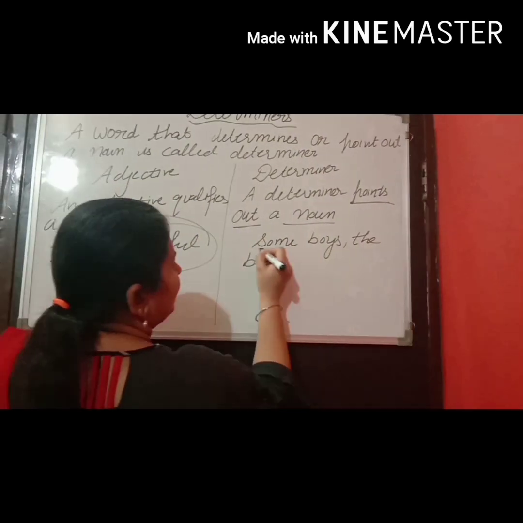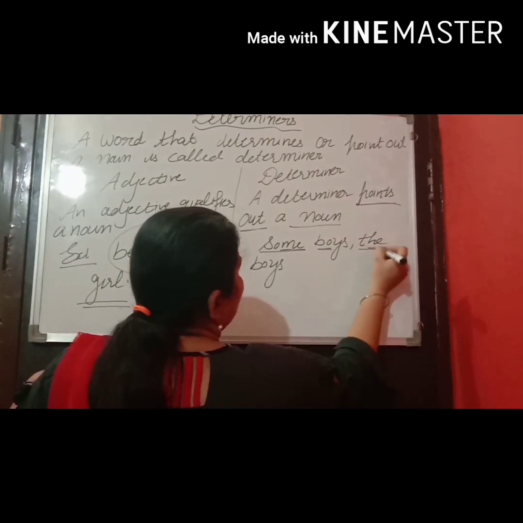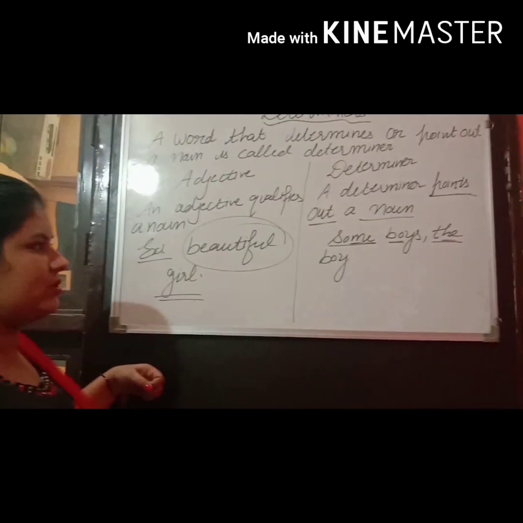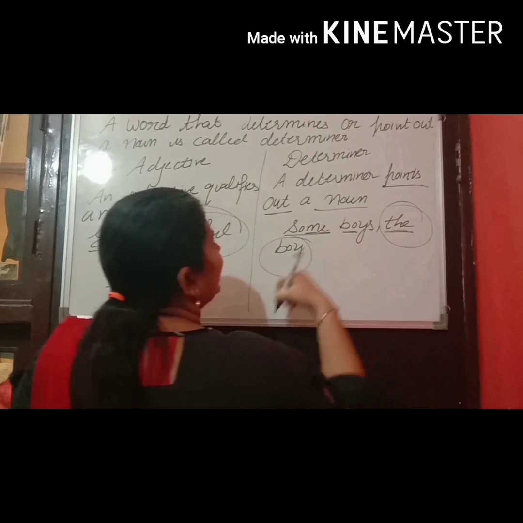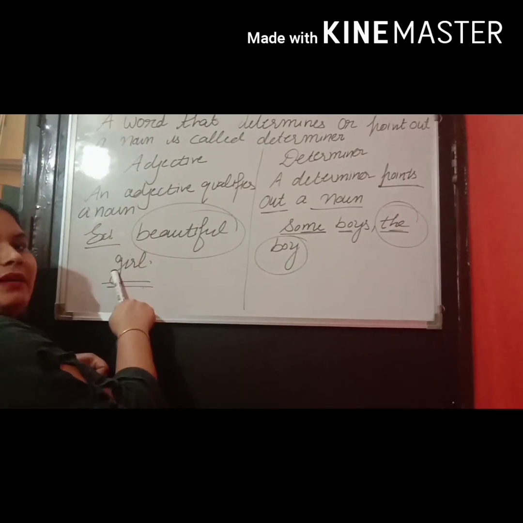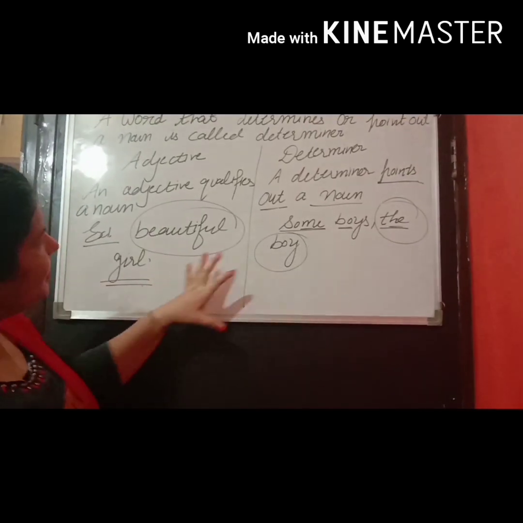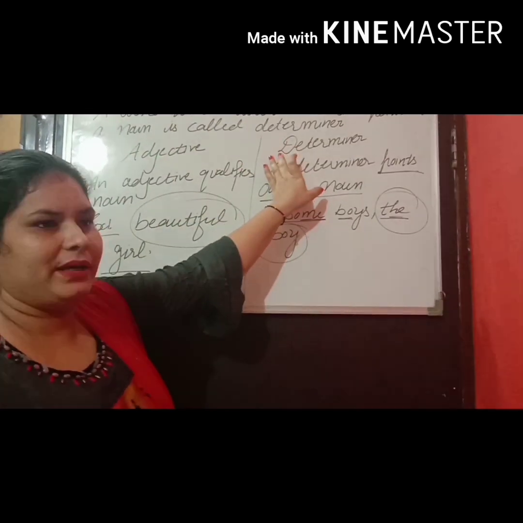It means, for example, some boys. How many boys? Some boys. The boy. The boy means it's a particular boy. We are talking about a particular boy. Means determiner only points out a noun, not qualifies. Adjectives qualify a noun. So I hope you have understood the difference between adjective and a determiner.